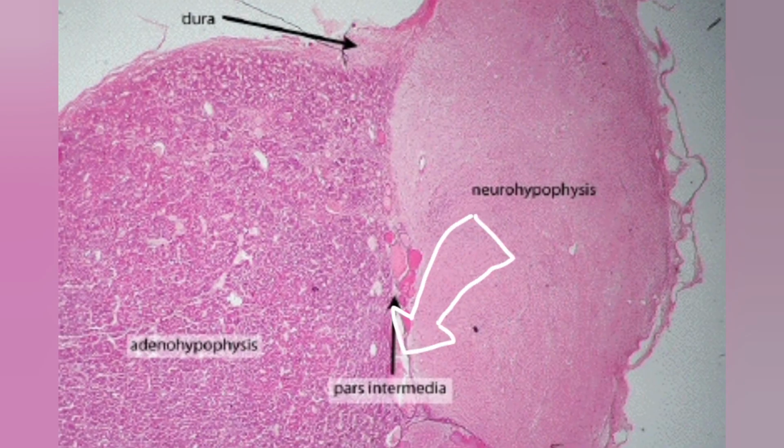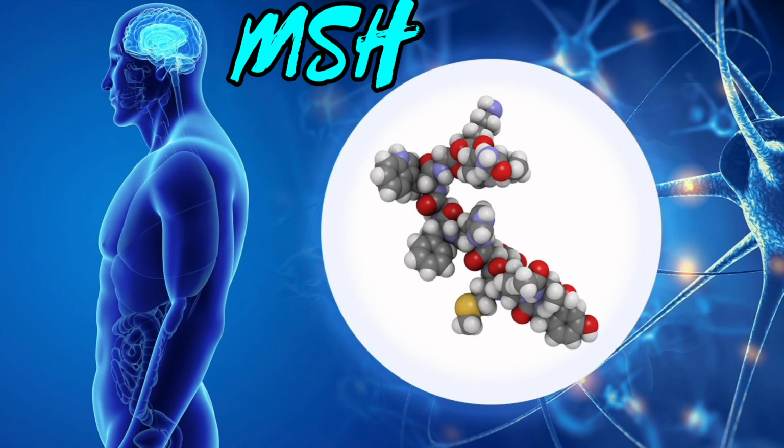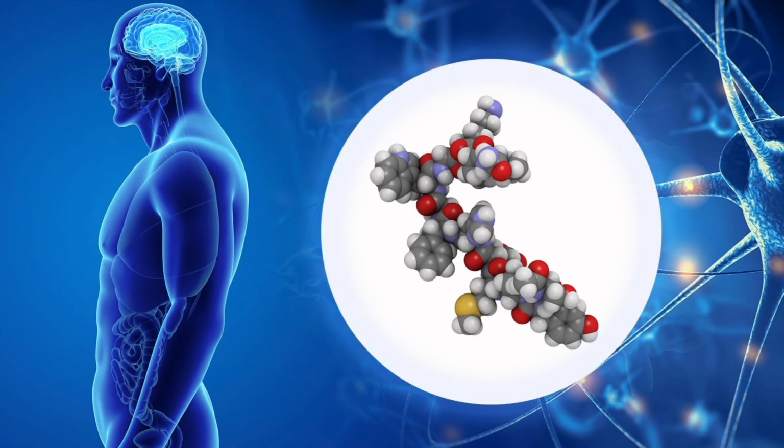Now let's discuss the pars intermedia or intermediate lobe. This portion of the adenohypophysis secretes only one hormone, that is MSH or melanocyte stimulating hormone. So what is the function? The MSH acts on the melanocytes or melanin containing cells and regulates the pigmentation of the skin. So this is the function of MSH.